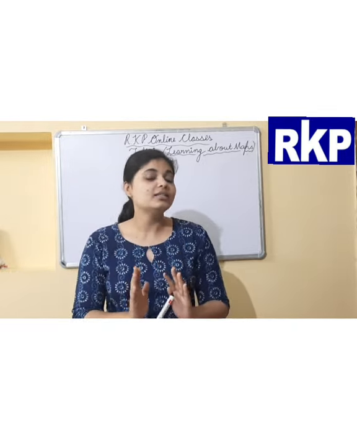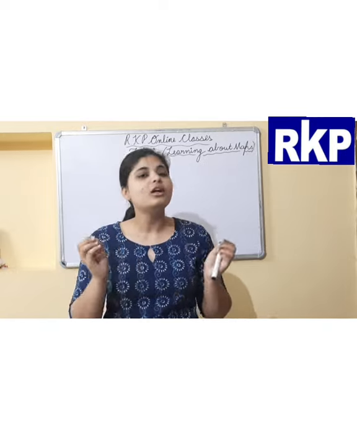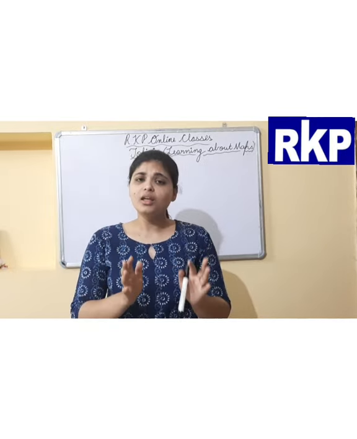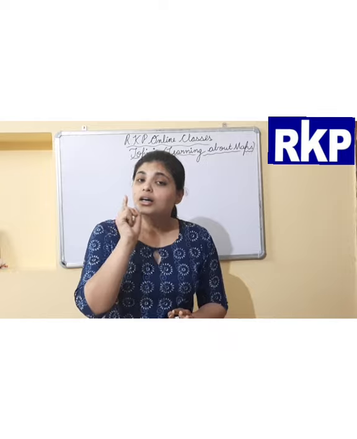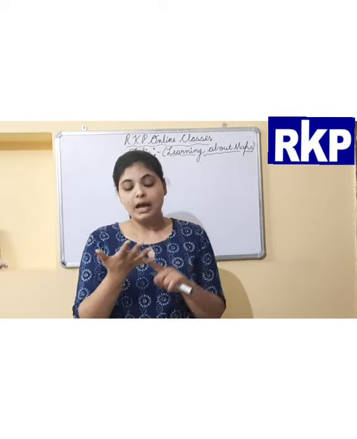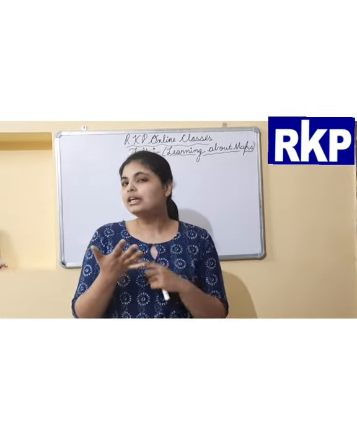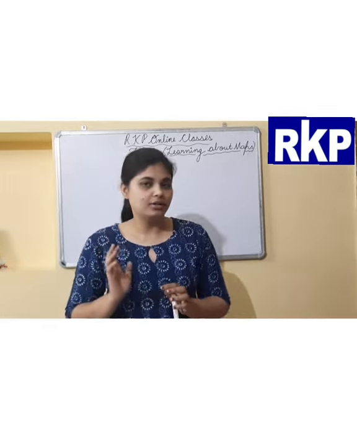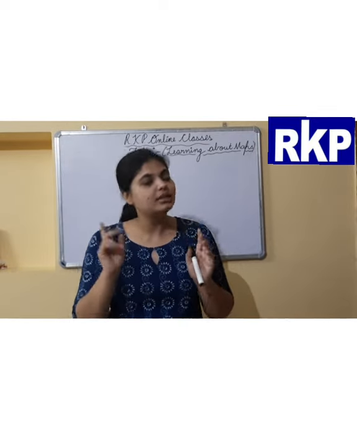And you know all these things, you have studied also in solar system, that the earth is the only planet where life exists, because we need air to breathe, we need food to eat, and we need water to drink, and we get all these things from the earth.